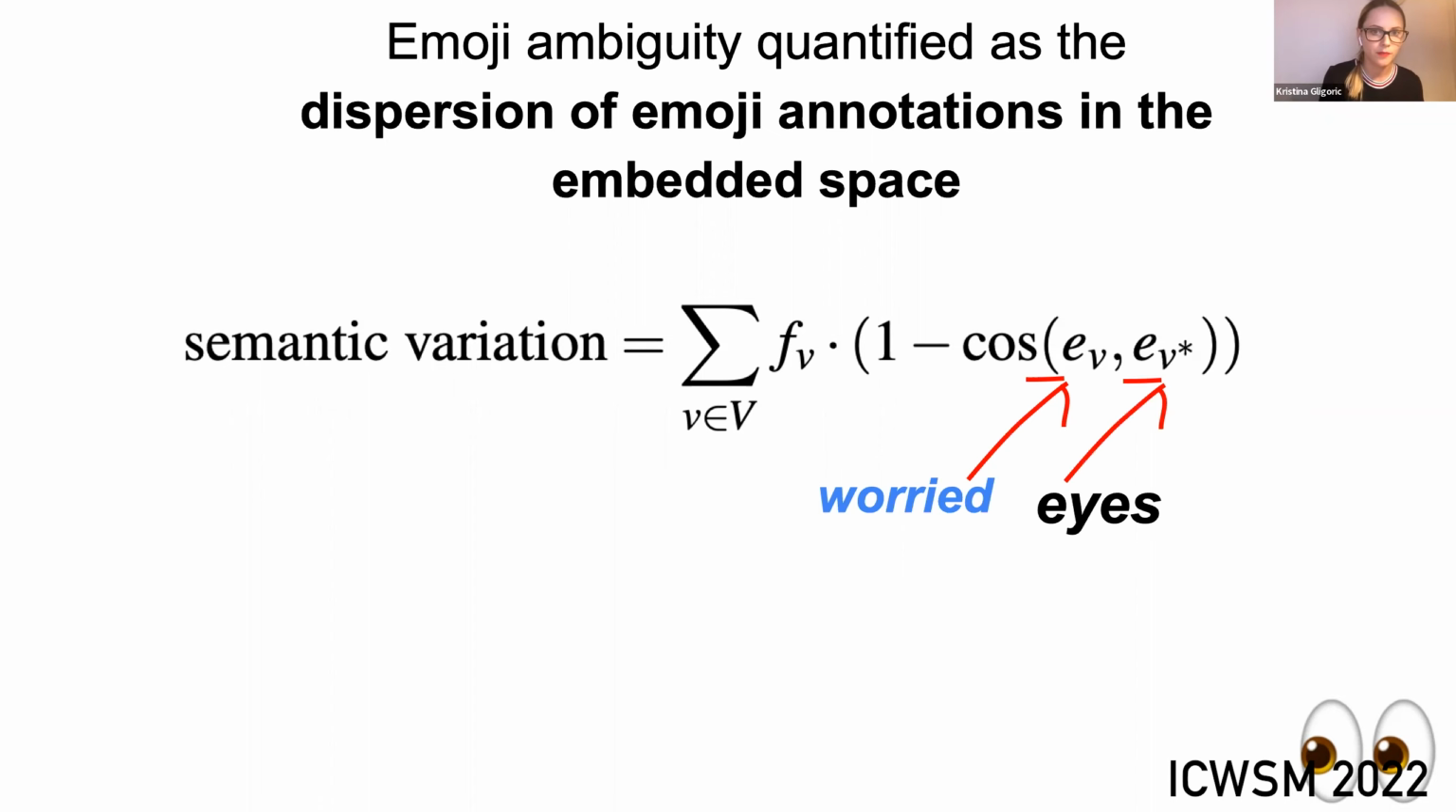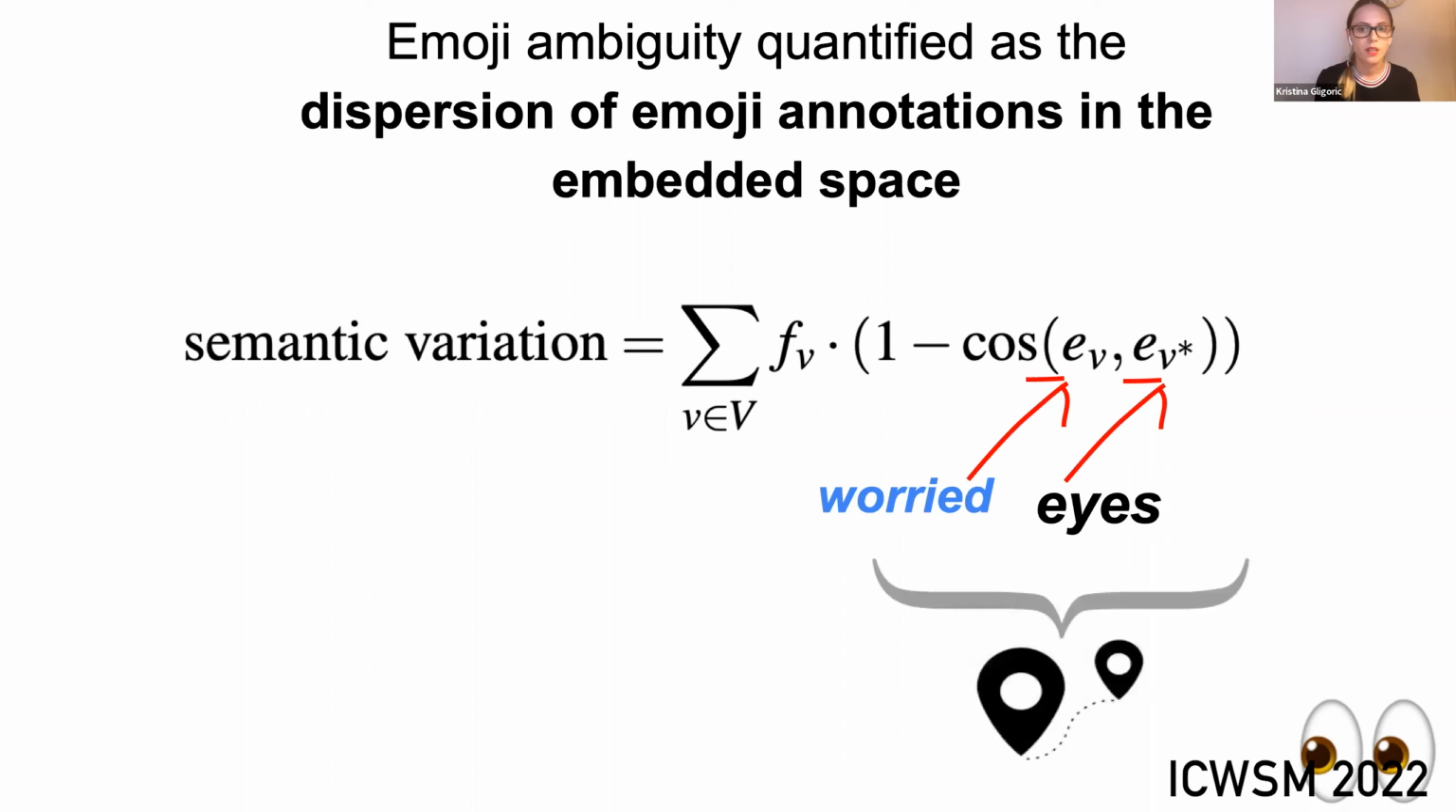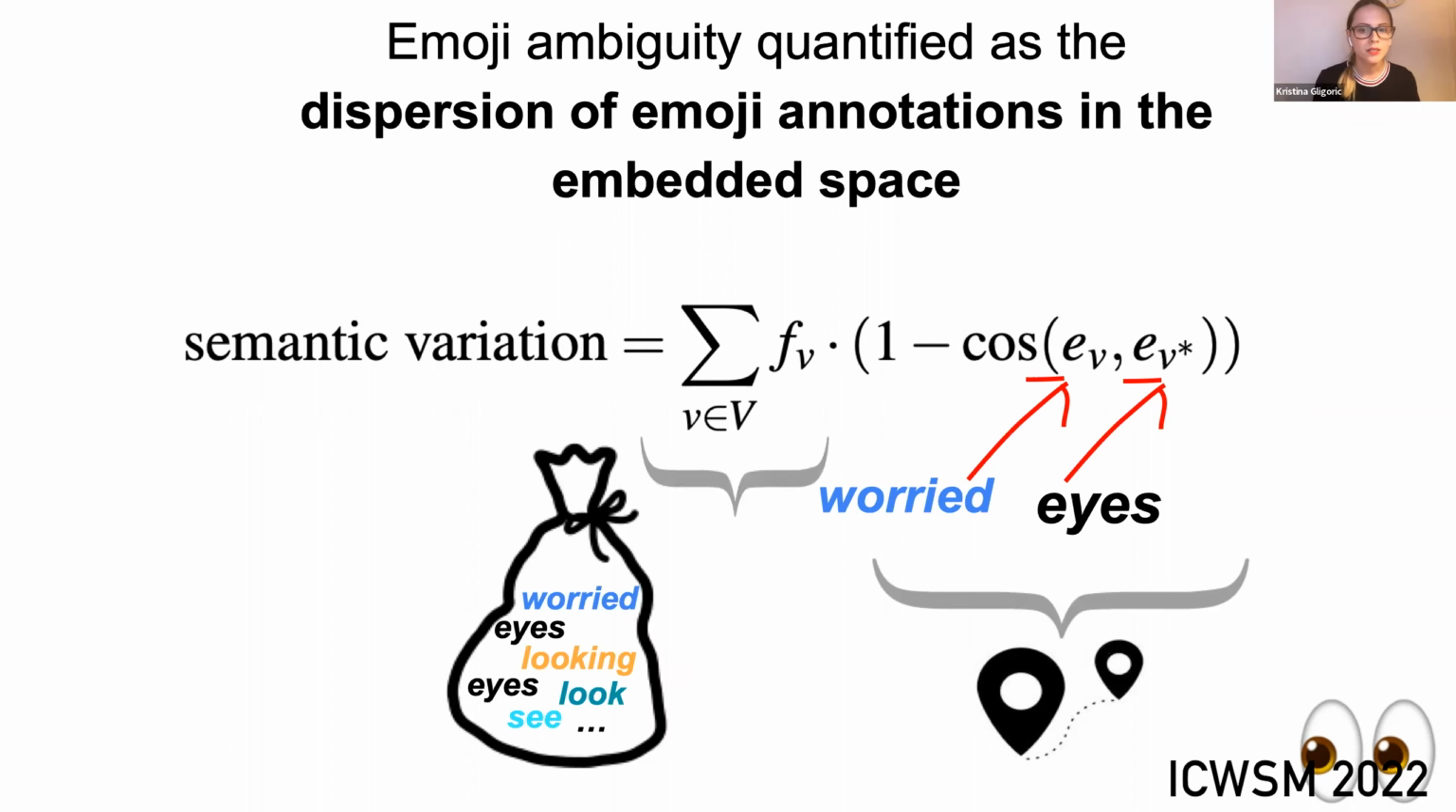representation EV. We then compare it with the embedding of the most frequent annotation, the word eyes in this case, and its embedded representation EV star. We then quantify the cosine distance between the two embeddings, and then simply sum up this distance across all the collected distinct annotations, proportional by their relative frequency.